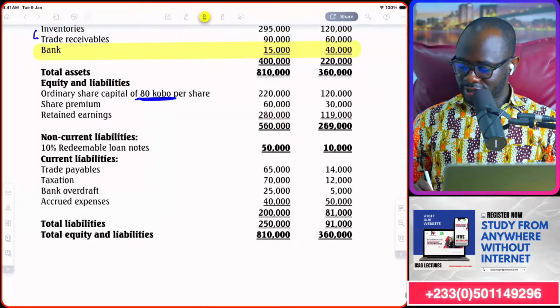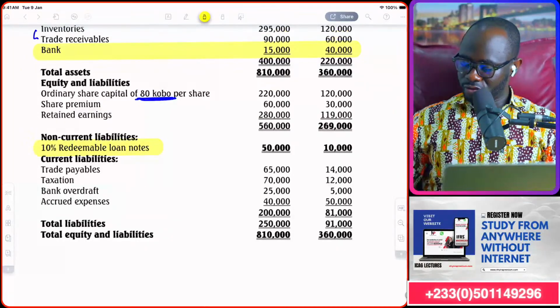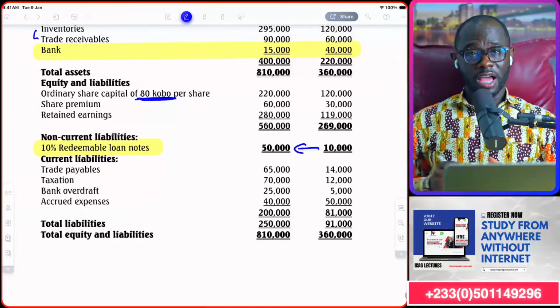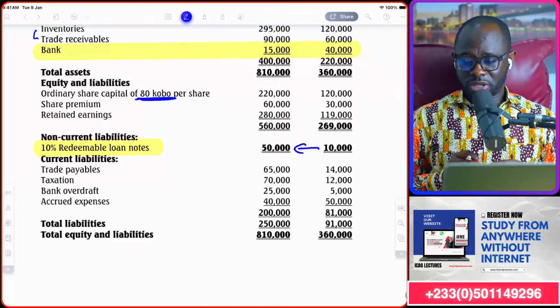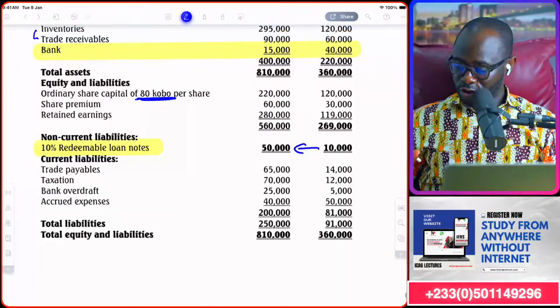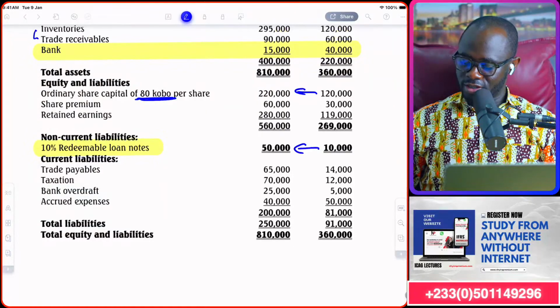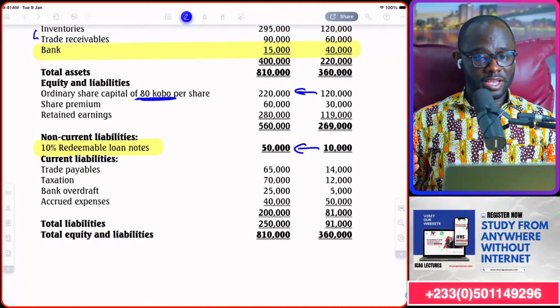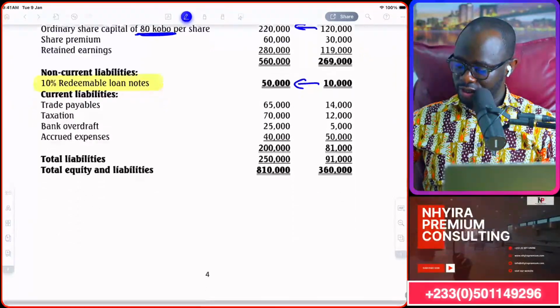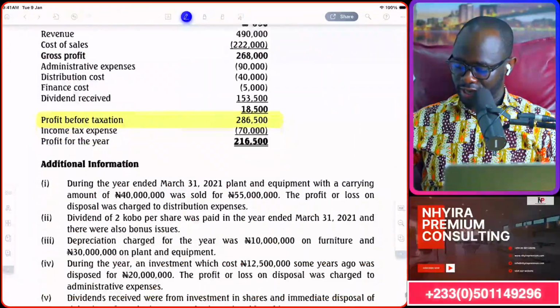Then we are seeing 10% redeemable loan. It's going up in value. Maybe they have issued some shares, some loan notes. We'll come back to that. Share capital, ordinary shares is going up, so probably they issued some shares. We'll come back to that. You'll see how all these pieces add together.